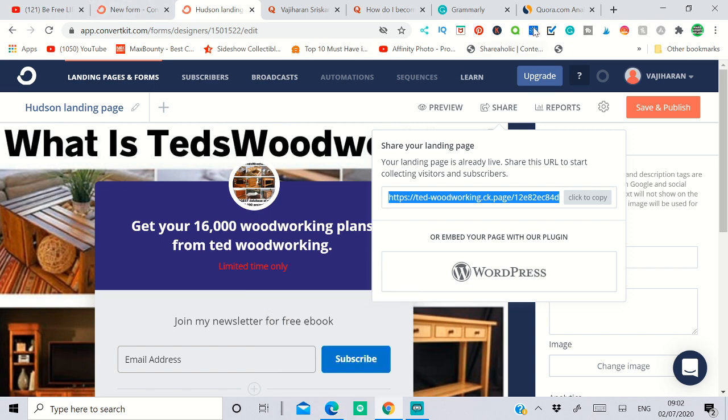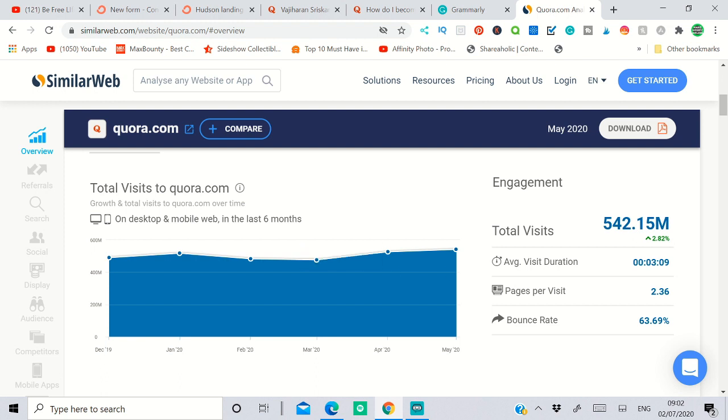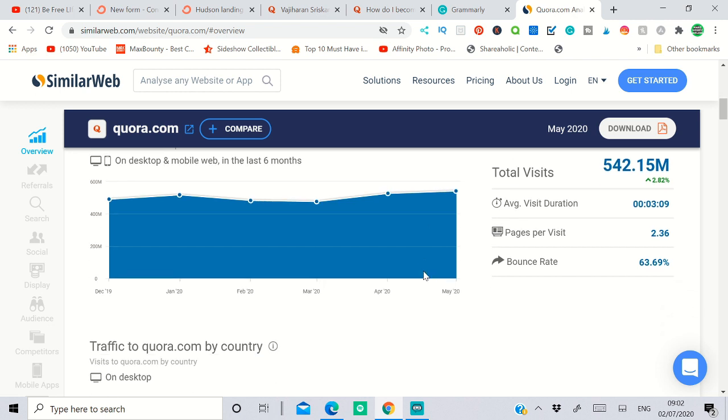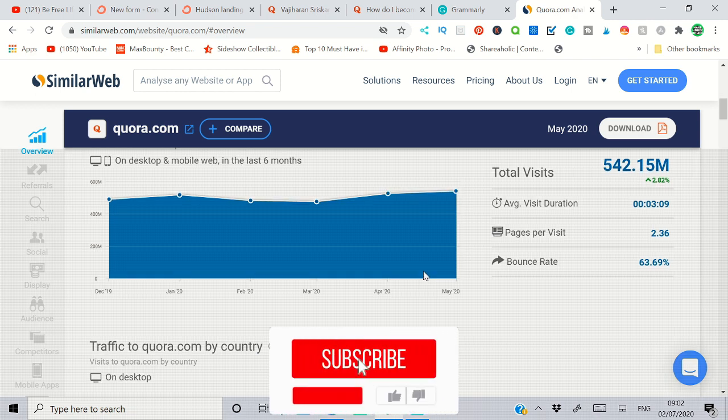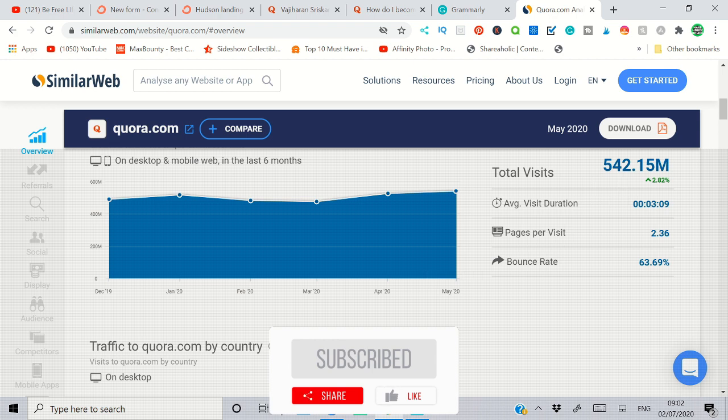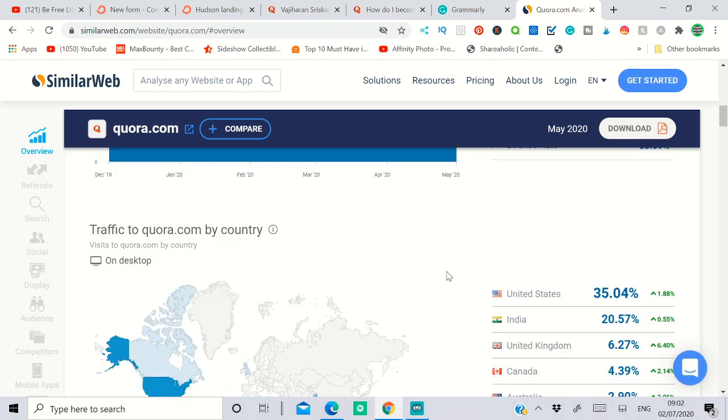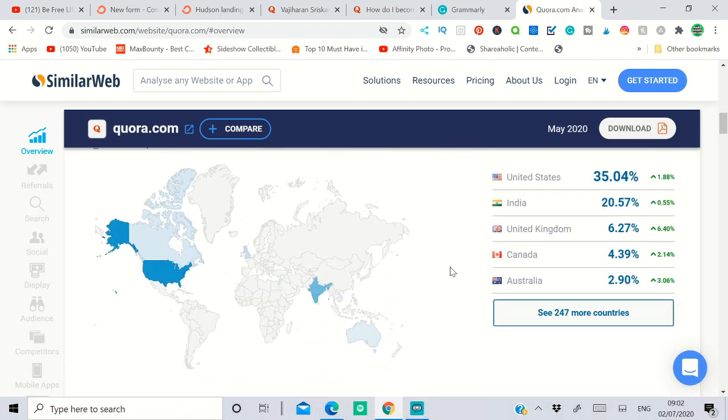But if you go to SimilarWeb, you can see most of the traffic that Quora is getting is from mobile devices. So people are searching on Google using their mobile phones. Some are using a laptop or tablet. But Quora is getting over 500 million visits per month, and most of them are coming from mobile devices, right? So that landing page is working on all mobile devices and tablets, so you don't have to worry about that. Now you're done.